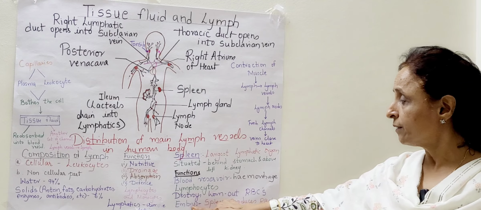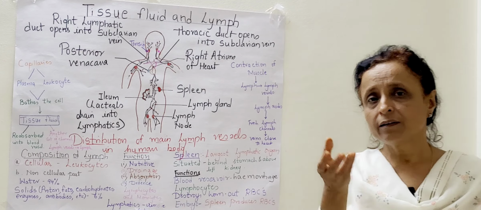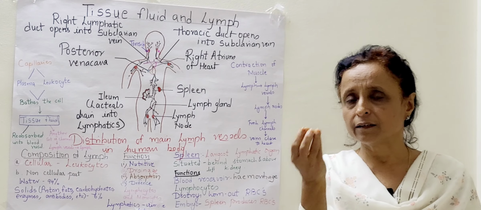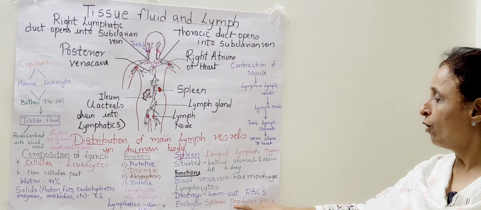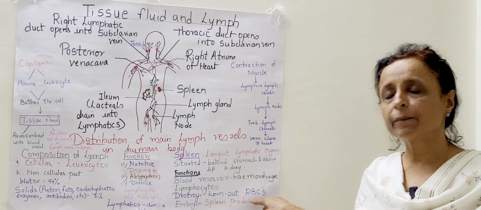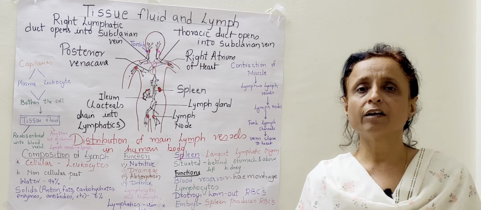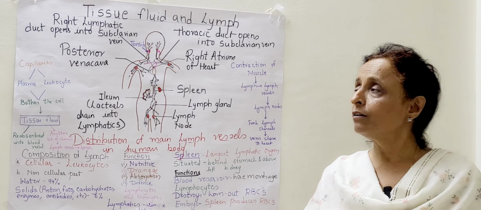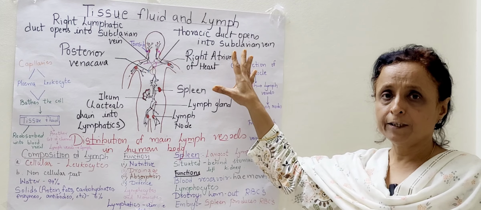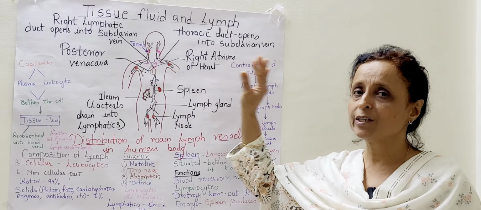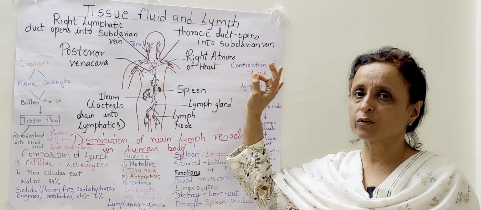Now in the embryo, when the child is in the mother's womb, the spleen produces RBCs. So all these functions are done by the lymph system. So this system is very important for us.